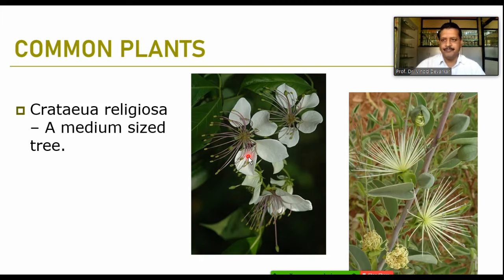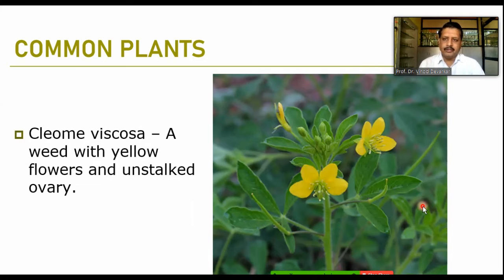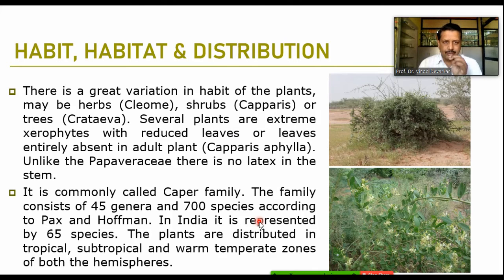So this is Crateva religiosa, and this is the Maerua. This Maerua species is also a wild species, and these are normally climbing herbs with spines. These are thorns, hooked spines, and on the basis of that they are able to climb on surfaces. Cleome viscosa is a common weed in our region. It is yellow flowered, normally appearing on roadsides. Most of the time the flowers are unstalked, non-pedicellate, and because of that it is a commonly recognizable species in our region.